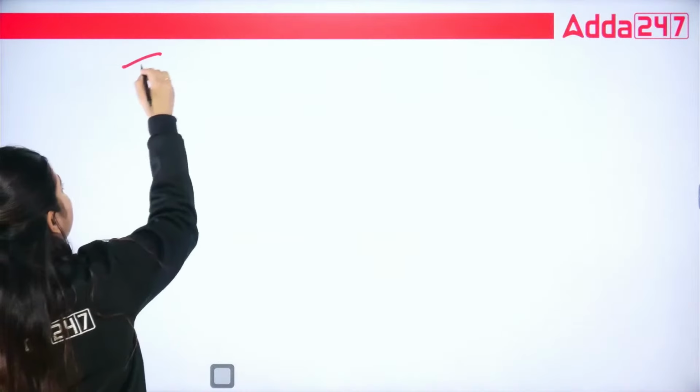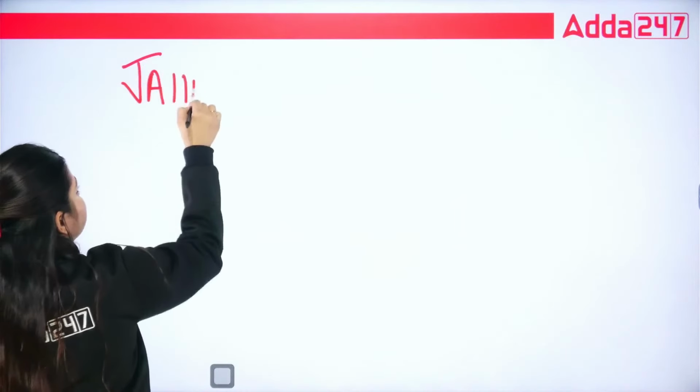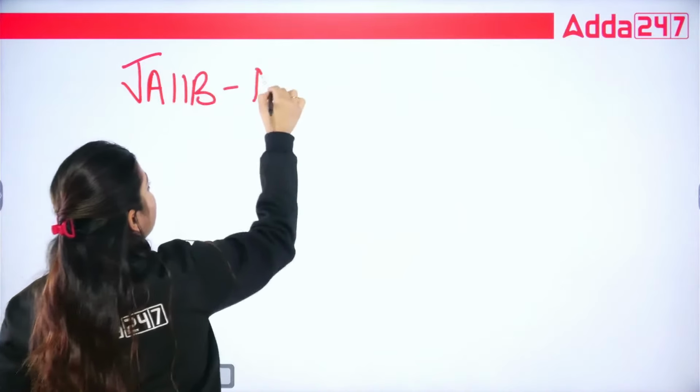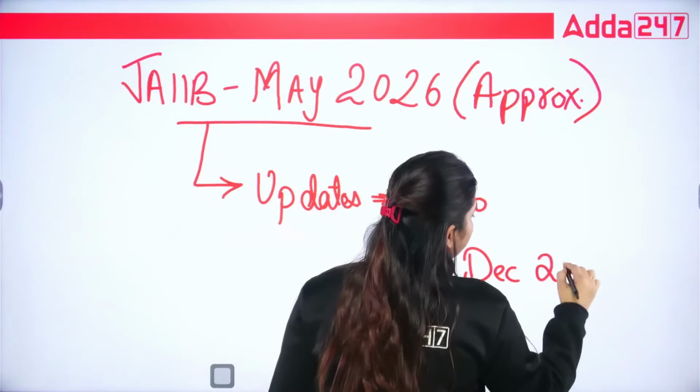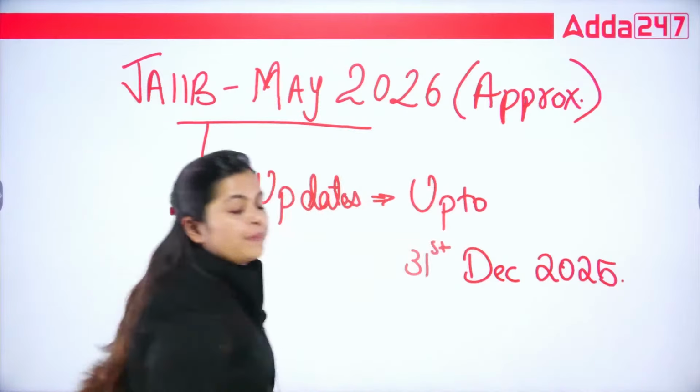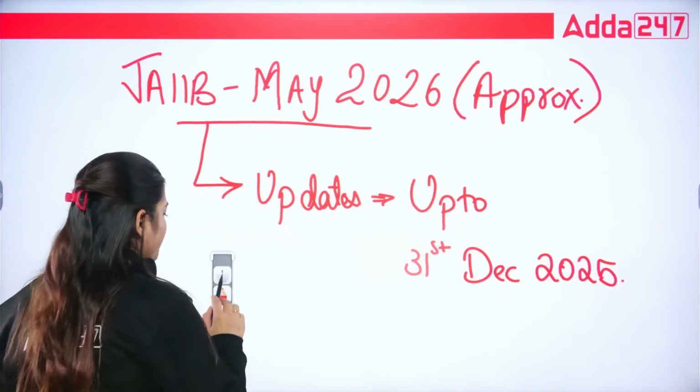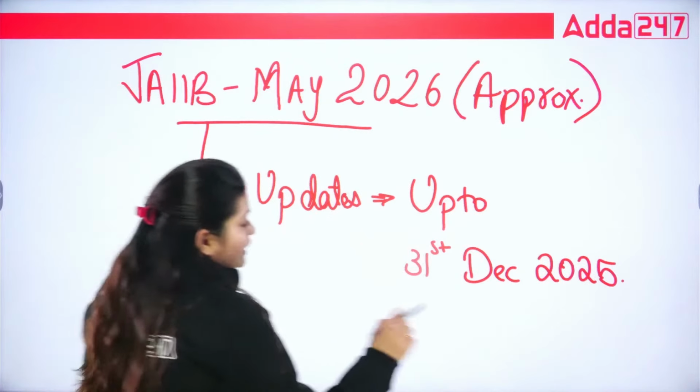See, if you are aiming to give your JAIIB May 2026, this is your approx exam date. If you are planning to give your JAIIB in this time period, then remember you need to cover all updates up to 31st December 2025. But in your JAIIB book, you can refer to it, no issue.